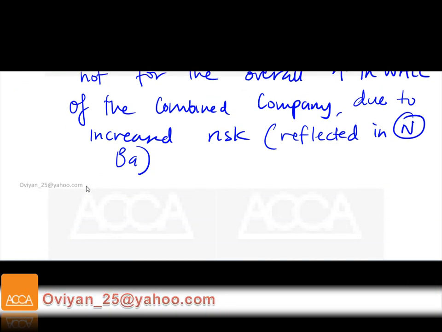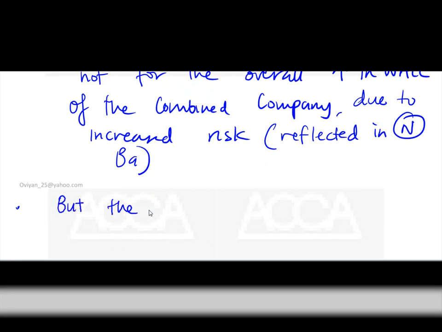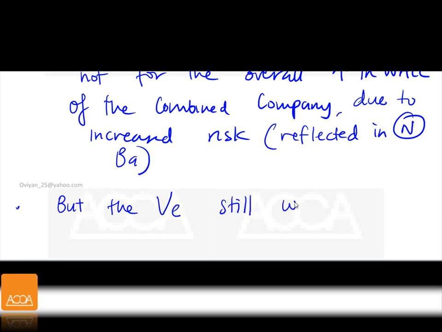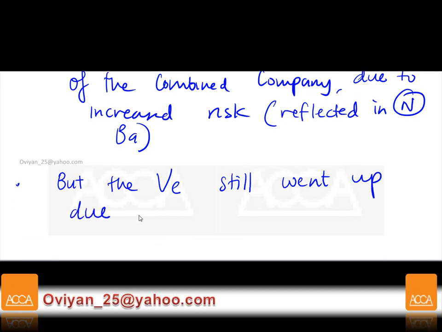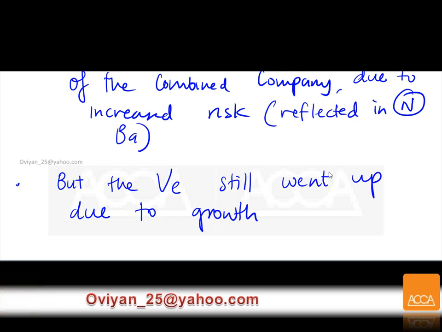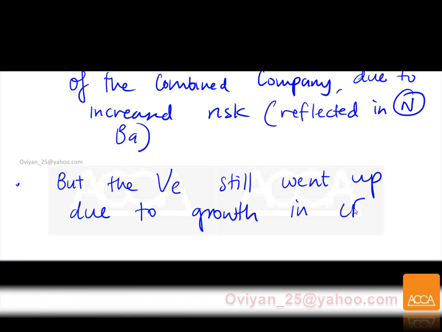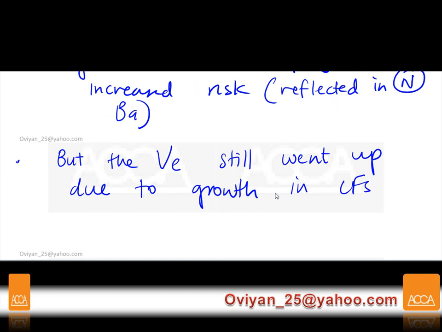Then we're going to say, how come it still went up? But the value of the equity still went up due to growth in cash flows. There was a growth of 5%, and 2.25% after 4 years.